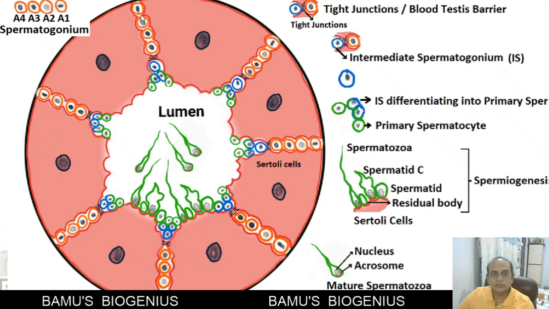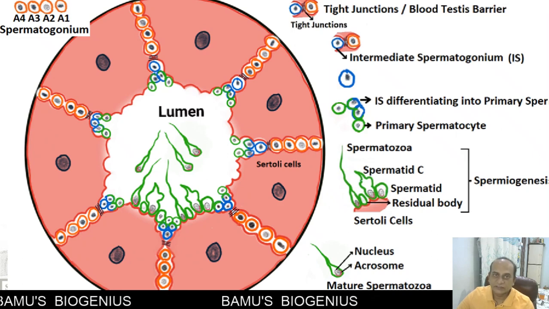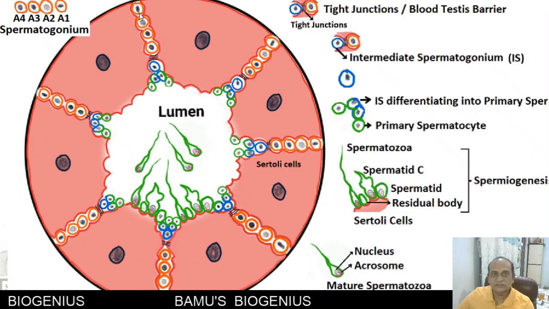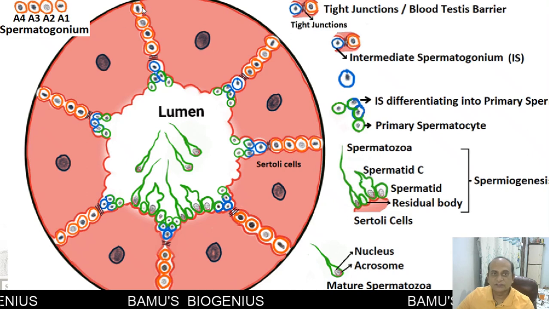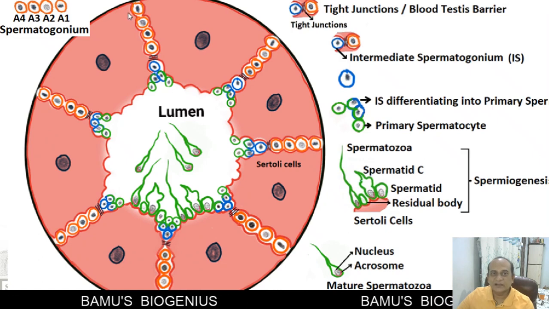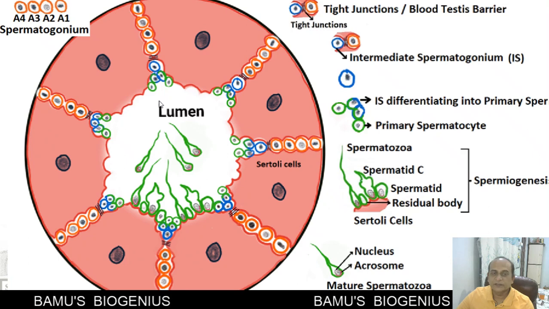Out of these two daughter cells, one develops for spermatogenesis, and another remains as a stem cell. Because of this, there is a steady supply of sperm mother cells for spermatogenesis.